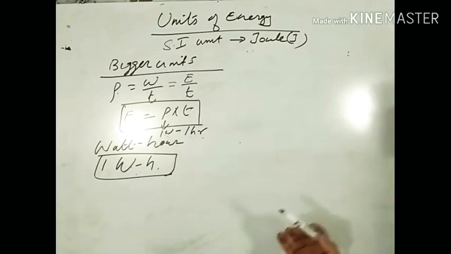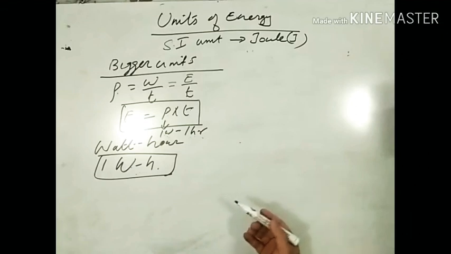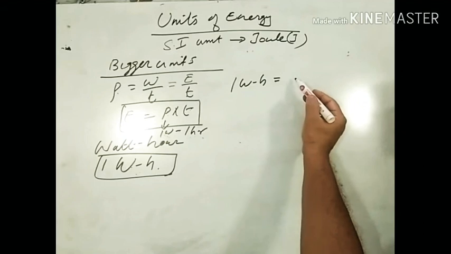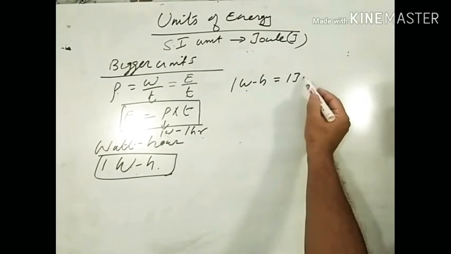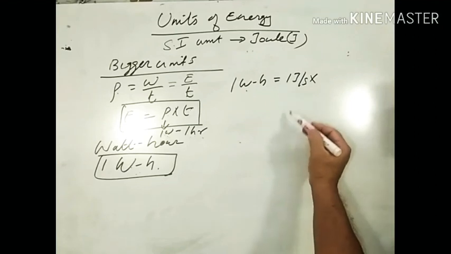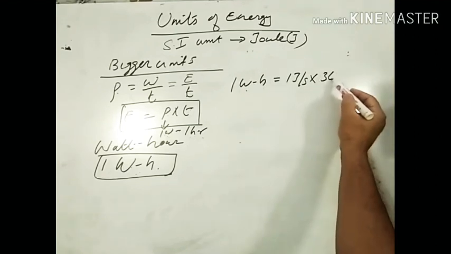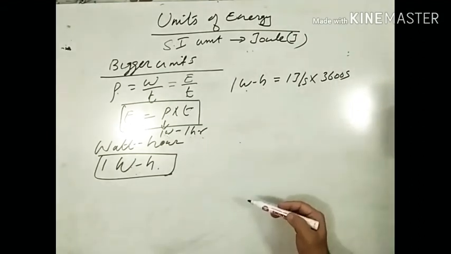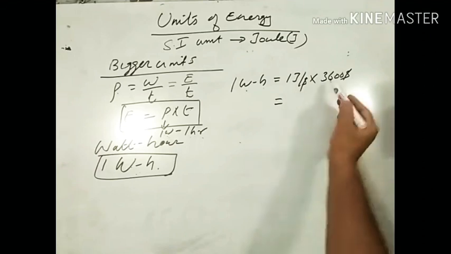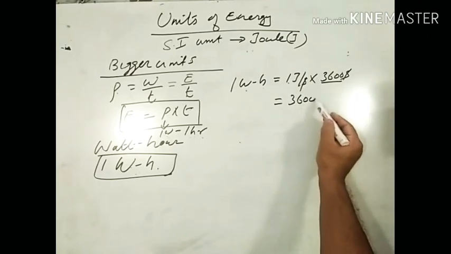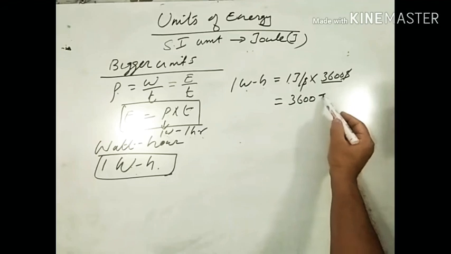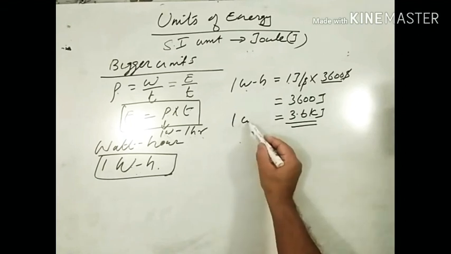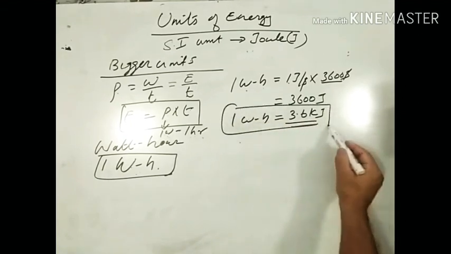Let us see the relationship with the SI unit of energy. 1 watt hour is equal to, I can write 1 watt means 1 joule per second, into 1 hour, which is 3600 seconds. So 1 watt hour is equal to 1 joule per second into 3600 seconds. Seconds cancel, and 3600 into 1 is equal to 3600 joule, or 3.6 kilojoule.